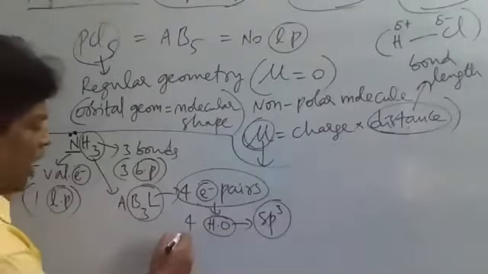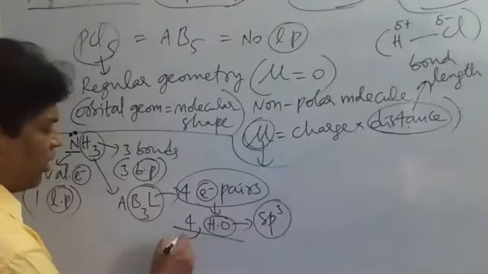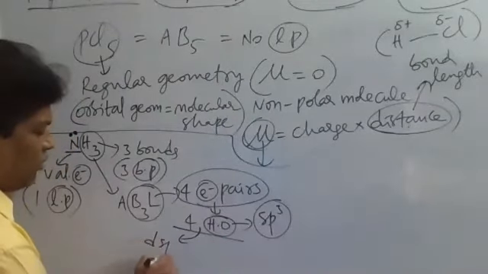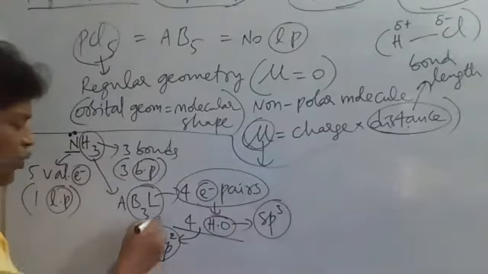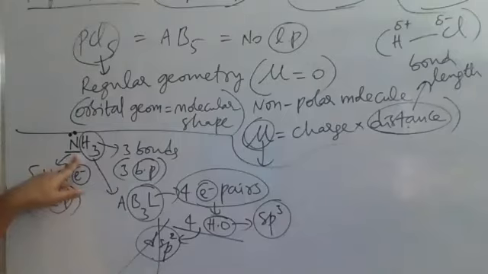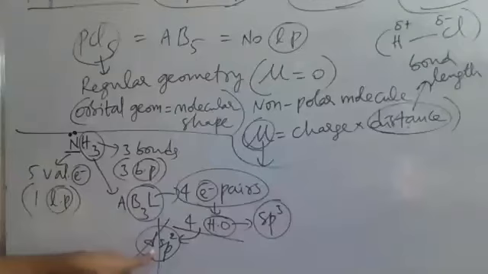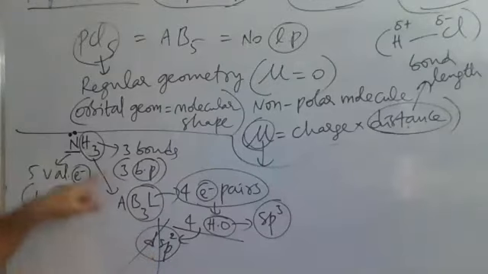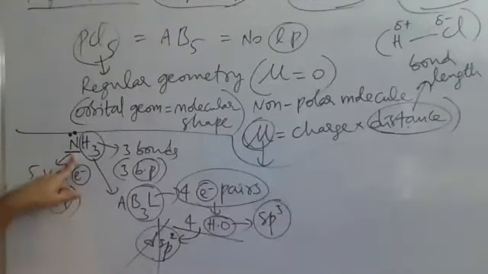Now, 4 hybrid orbitals can also mean what? I told you dsp2, right? dsp2 also it may be sometimes. But dsp2 is not the answer in this case. Why not dsp2 here? Does the central atom nitrogen belong to the p block or d block? It is a p block element. When the central atom is a p block element, generally it should not be dsp2. And moreover, nitrogen is the central atom.